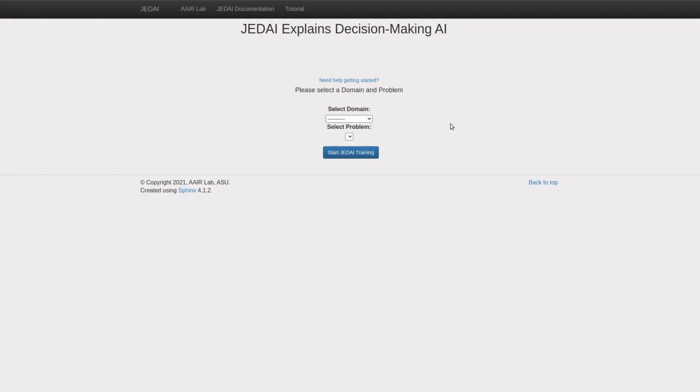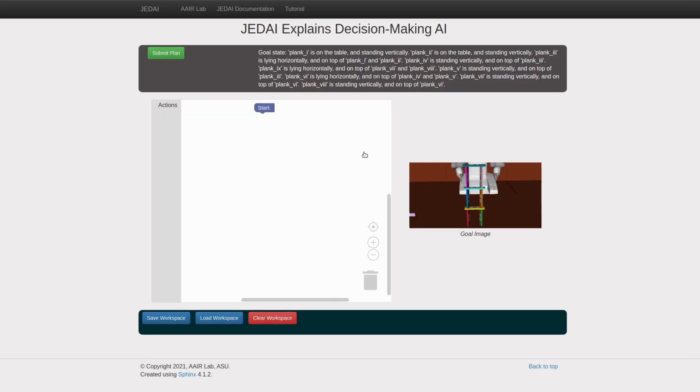So what exactly is JEDI and what can it do? JEDI users first need to pick a domain and a problem to work with. We currently have 4 domains to pick from, with a total of 8 problems. More domains are on the way. Each of these pre-made problems requires instructing a manipulator robot to arrange 3D objects in a particular way. For this demonstration, we'll check out the Kiva Planks domain and its 3π problem.